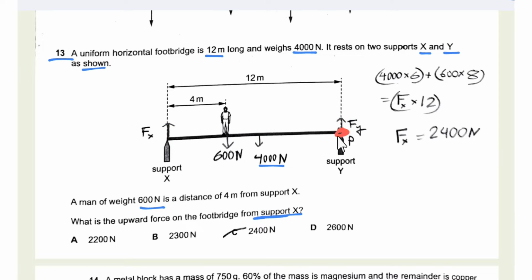But if we take Fy as the pivot, then even though we do not know the value of Fy, we know all the other forces, their directions and their distances from the pivot. So we can use this as the pivot to solve the question. The distance of Fx from the pivot is 12, so Fx times 12 is the clockwise moment. The anticlockwise moments are 600 at a distance of 8, and 400 at a distance of 6 since it is acting at the center. So we get Fx as 2400 newton, that is C.